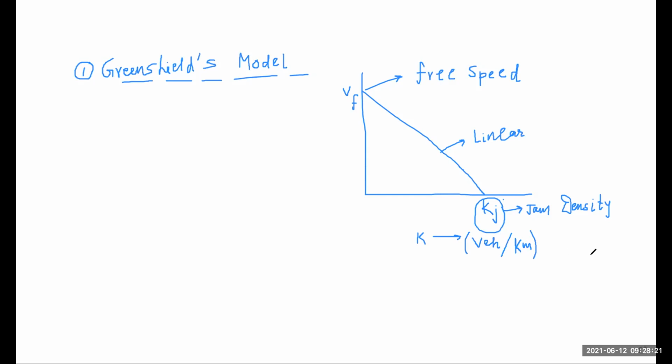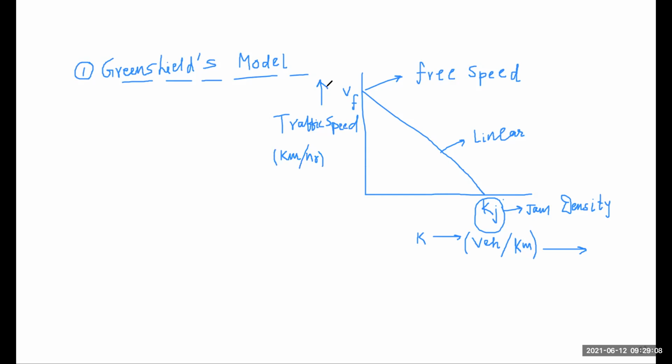That means on the y-axis our traffic speed is given, and traffic speed is in kilometers per hour.